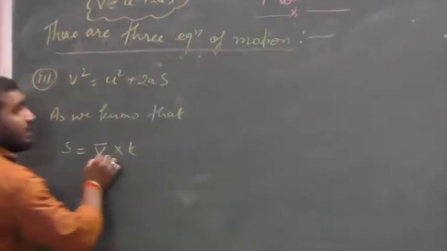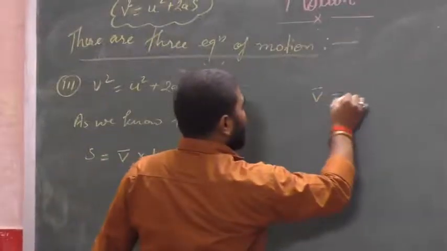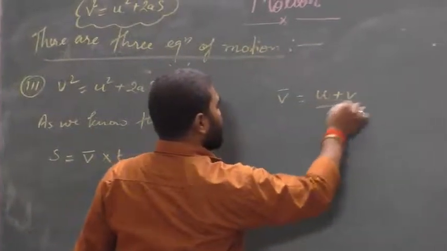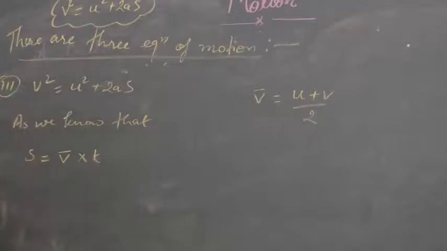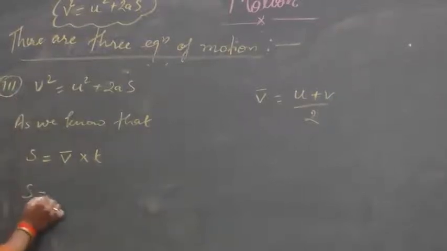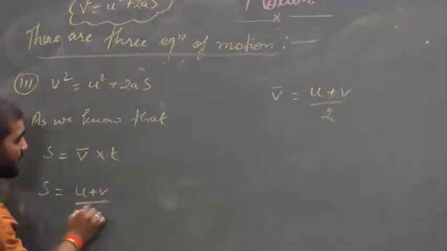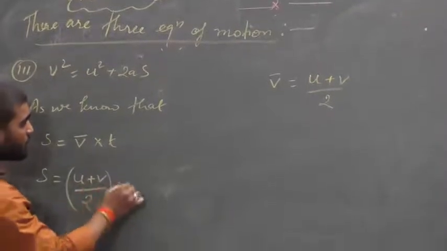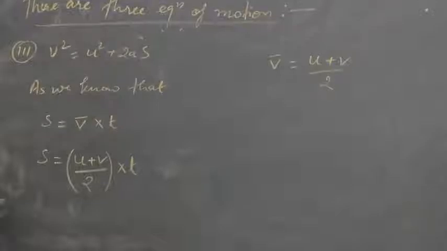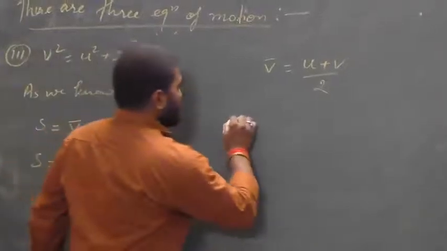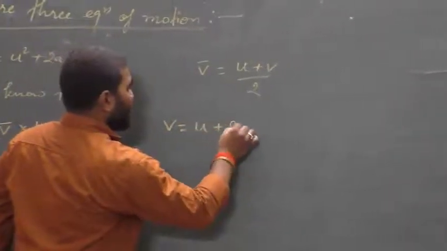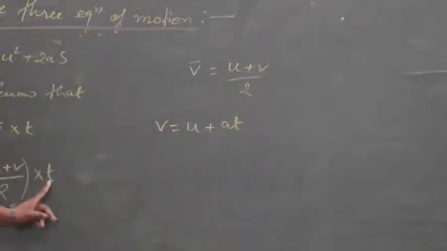In place of v bar, meaning average velocity, we can write u plus v divided by 2, just as in the second equation. So s is equal to (u plus v) upon 2 into t. Now from the first equation, v is equal to u plus at, we can write the value of t.